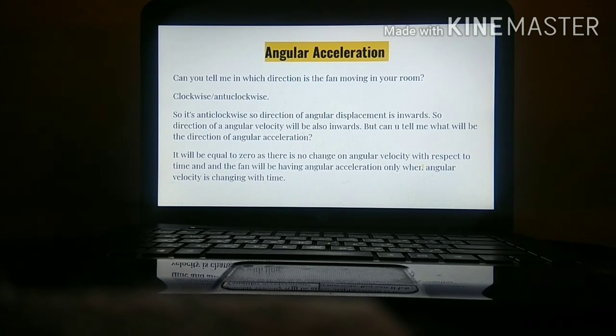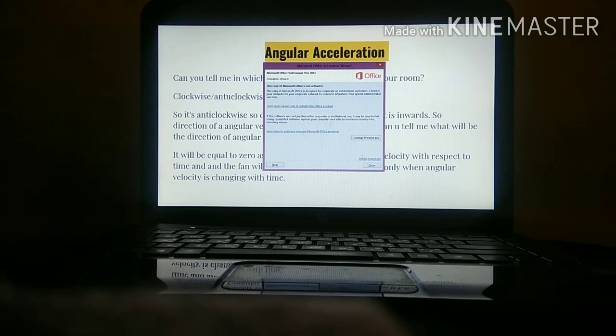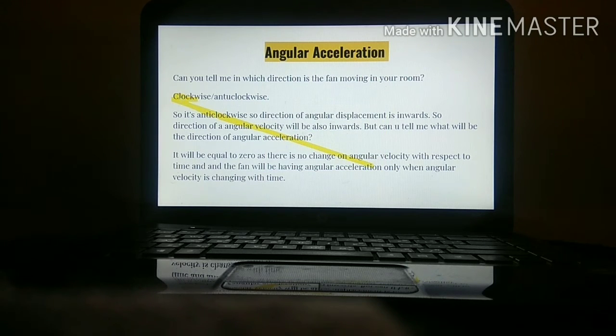Next one, angular acceleration. We will try to understand this concept now. Can you see the fan of your room, whether it is moving in a clockwise or anti-clockwise direction? It is moving in an anti-clockwise direction.